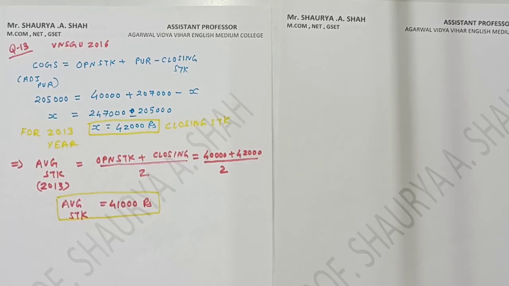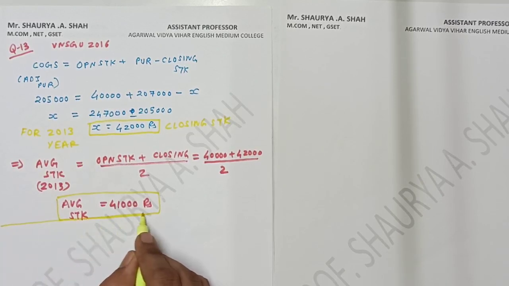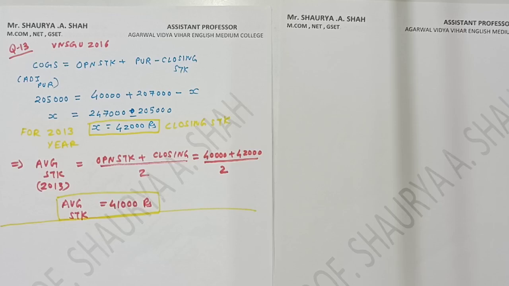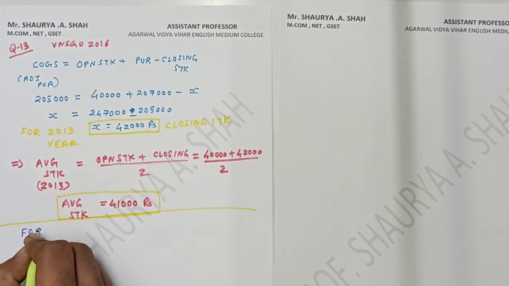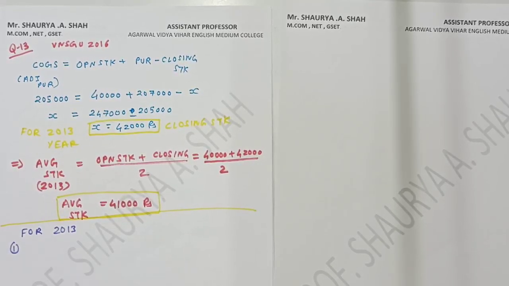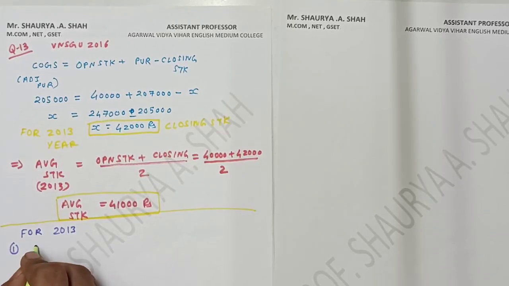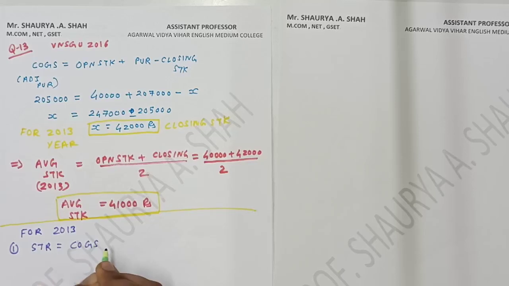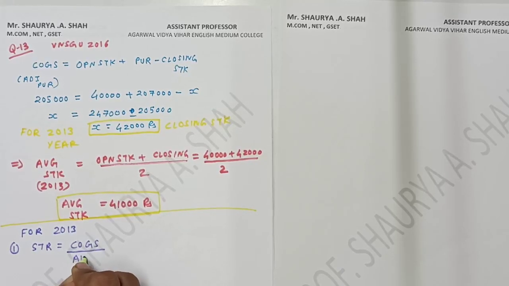The next is what they have asked in your sum that you need to calculate. This was for the basic calculation. We have found out the values. So I'll put up the heading for the year 2013. The first thing they have asked is your stock turnover ratio. What is the formula? Cost of goods sold upon average stock. Hope you all now are very much clear with this part.